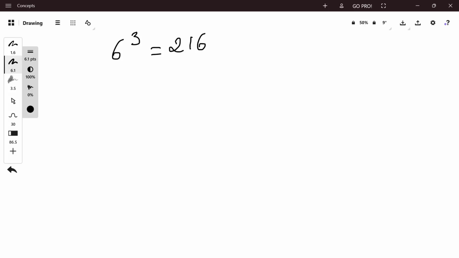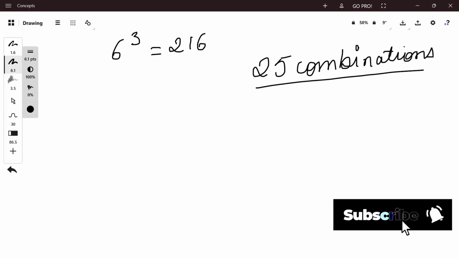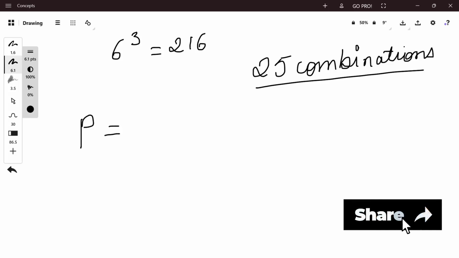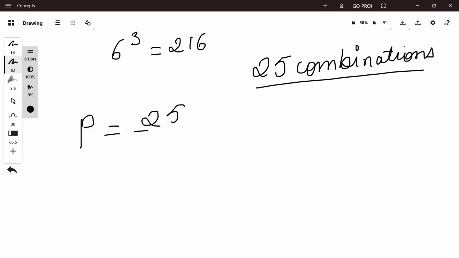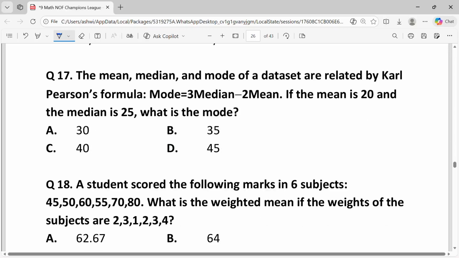There are 25 such combinations. The probability is the number of favorable outcomes divided by the total number of outcomes. That is, P is equal to 25 upon 216. From the given options, the answer is D, 25 by 216.